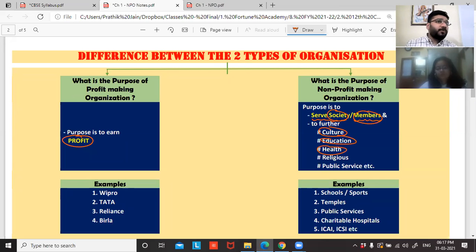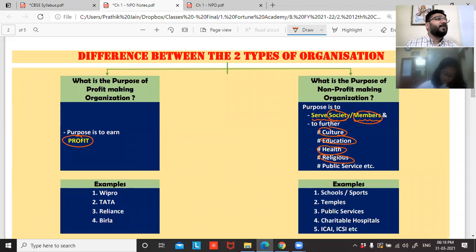Same thing goes with health also. In health also, we have organizations that work on the profit motive and the non-profit motive. Both are there. So if you want to be a non-profit organization, you have to form a trust or a society. You have to register yourself as a trust or society. Only then the existence of an NPO will come into the picture.